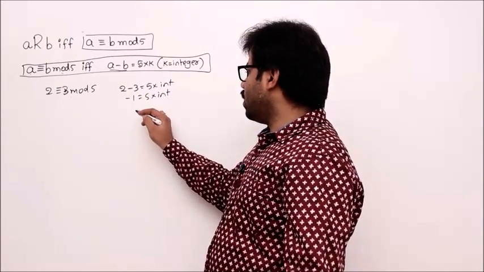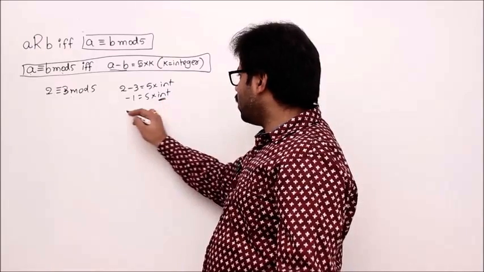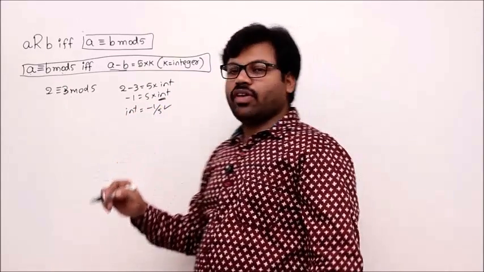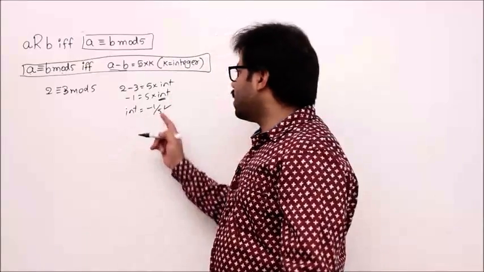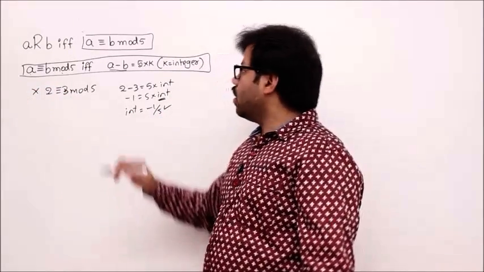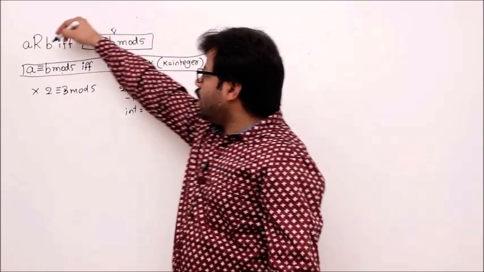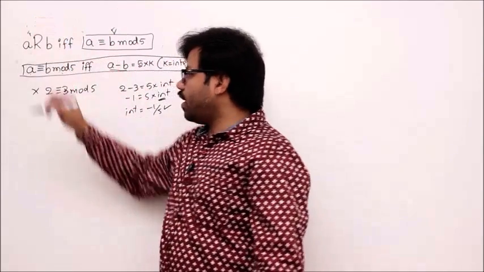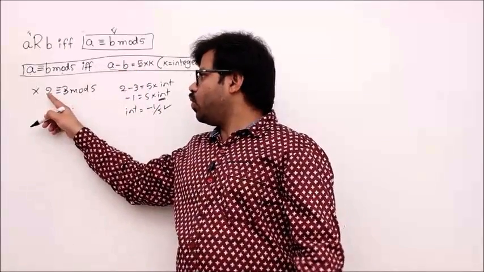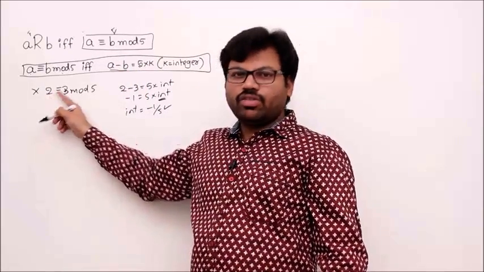It is impossible, because that integer should be minus 1 by 5, which is not an integer. So such an integer does not exist. That's why 2 congruent to 3 modulo 5 is false. If this is false, then a is related to b is also false. Finally, according to the definition, 2 is not related to 3.